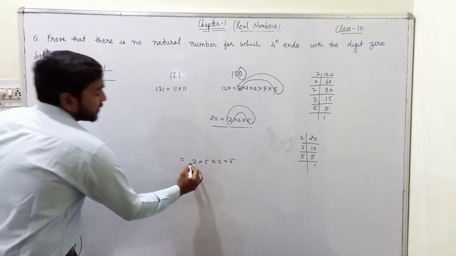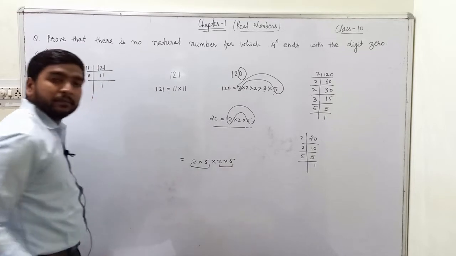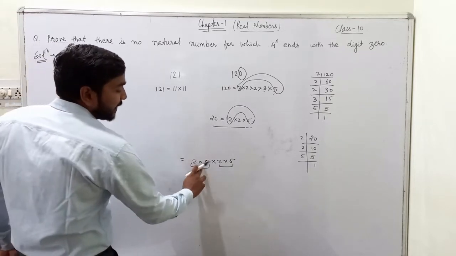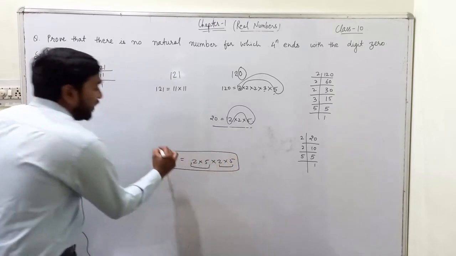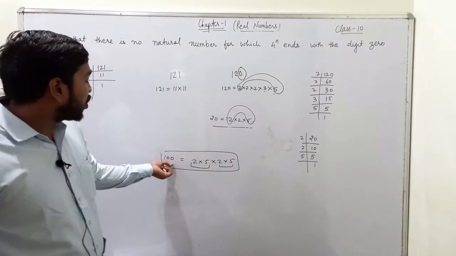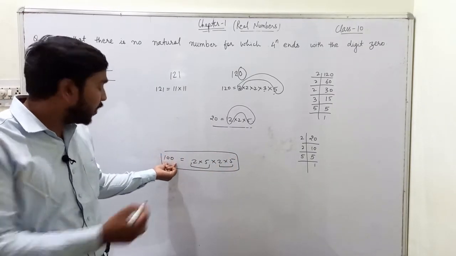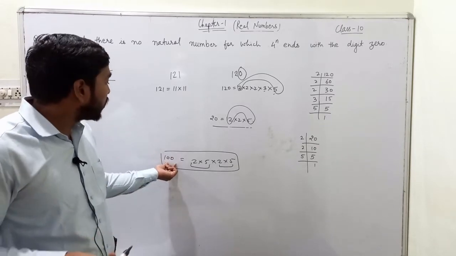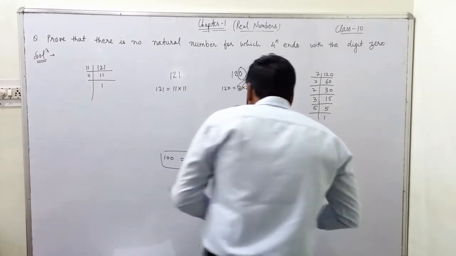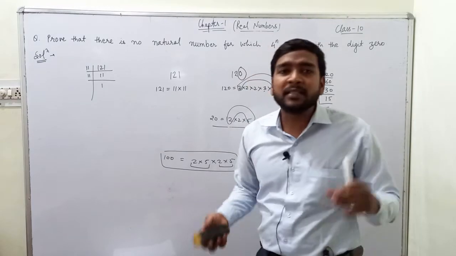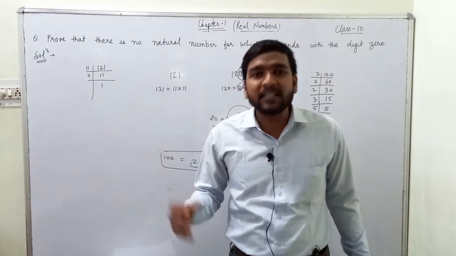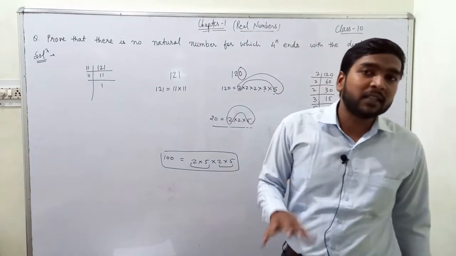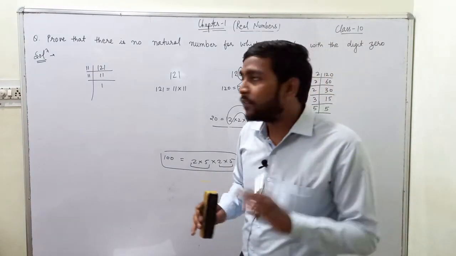In this question, we can see that 2 pairs are formed and the number will be 10 into 10, that is 100. So it is the prime factorization of 100, and we know that 100 has two zeros. Okay. So the condition that a number must satisfy for it to end with the digit 0 is that its prime factorization must contain the factors 2 and 5. Okay.